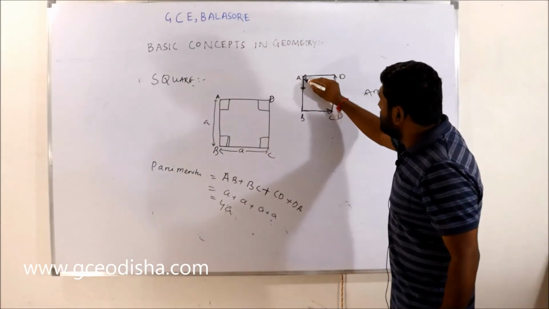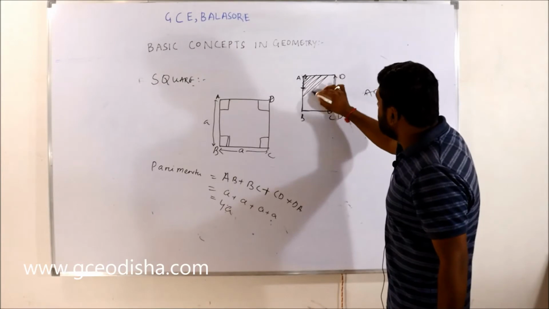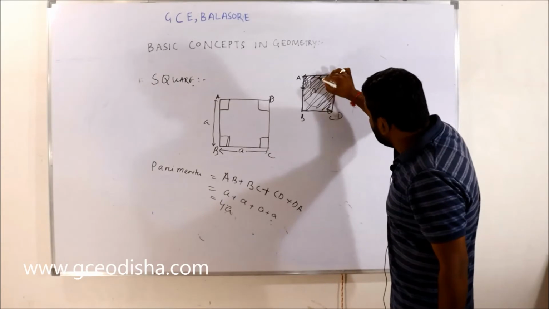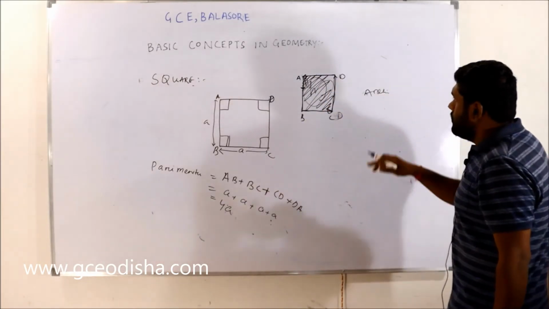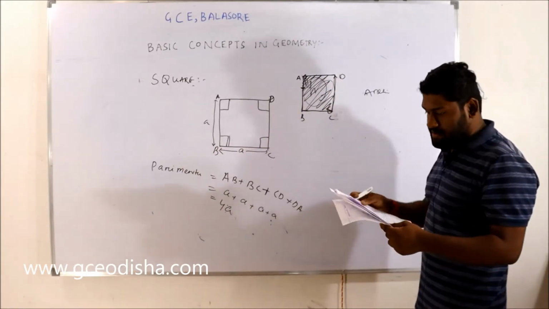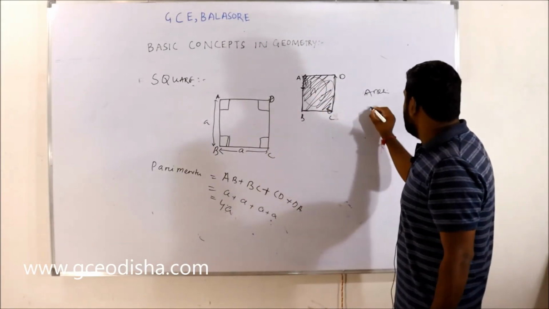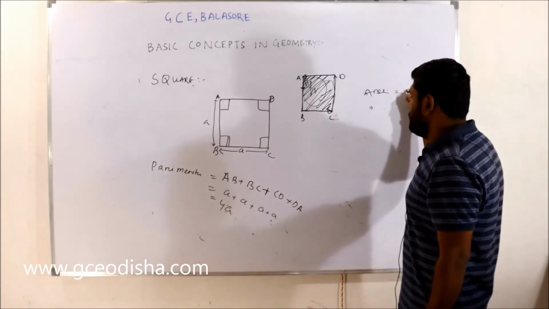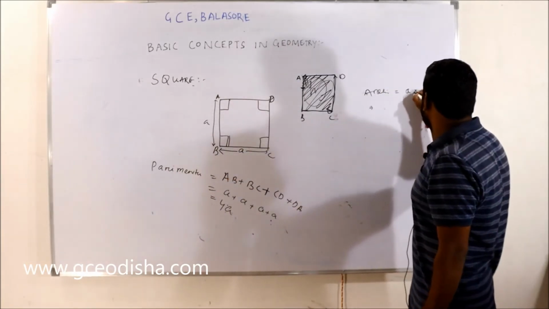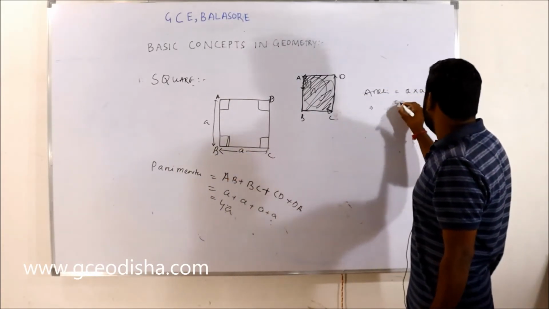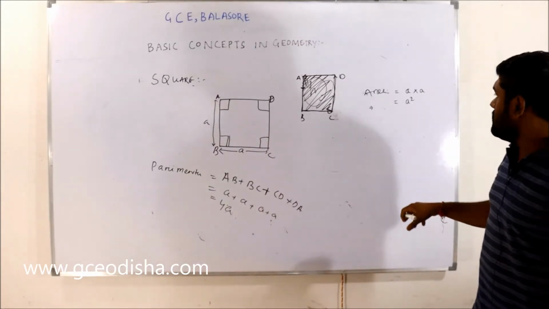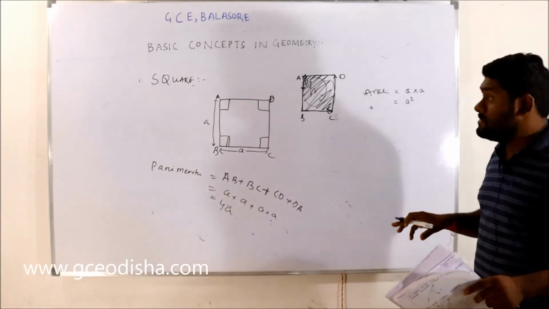Area means the whole region, this whole part, is known as the area of the square ABCD. Area is the multiplication of AB and BC. How much will it come? It is a square. The perimeter is 4A and the area is A squared.